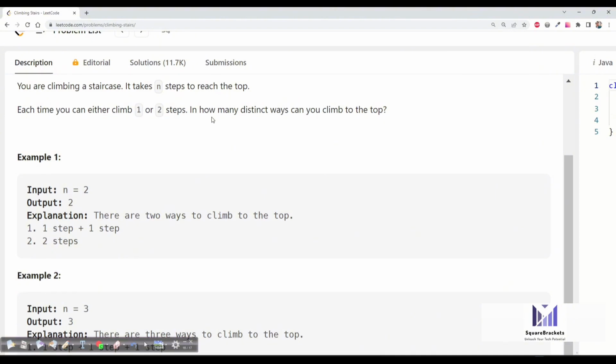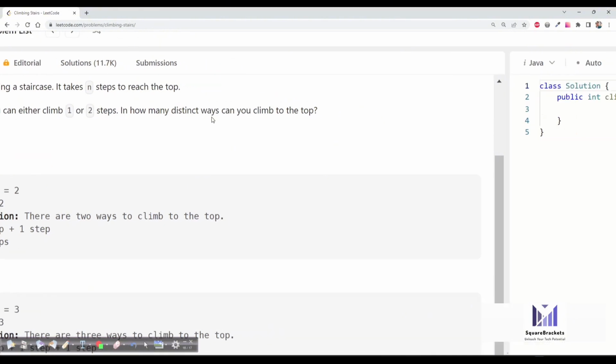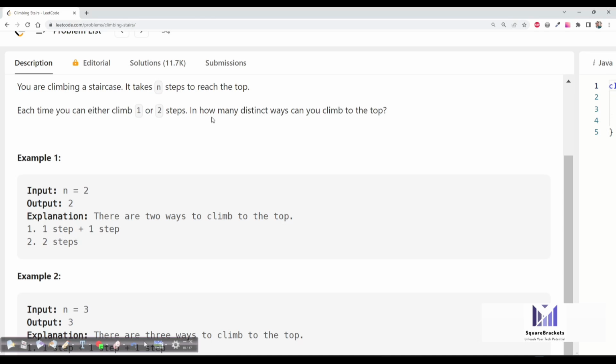So first thing is we are going to solve this question using recursion. Definitely it will give you an error on LeetCode, like time limit exceeded or something. Later on we'll be talking about DP or something like that. So you can solve this question without recursion, but first we are using recursion. We are learning about recursion, so we'll be solving this question using recursion first.